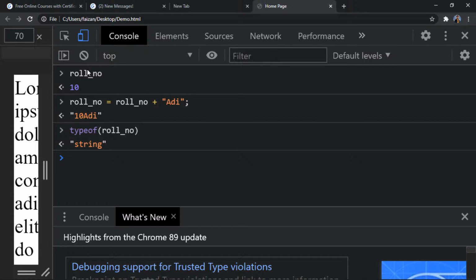So this is the huge difference between Java and JavaScript, right? In Java you cannot do it. You cannot store an integer in a string. That is not possible. And if you do such things, it will just